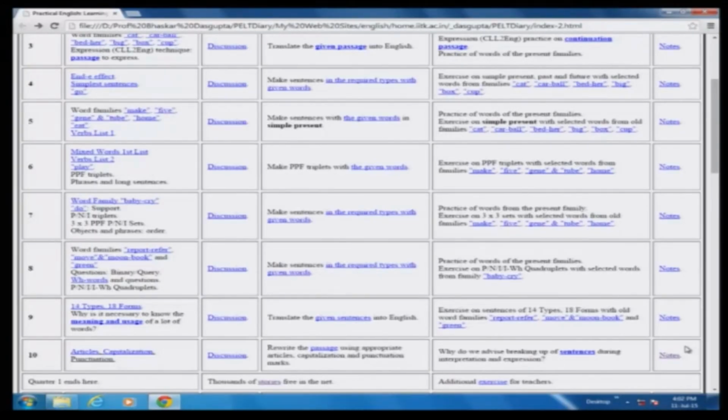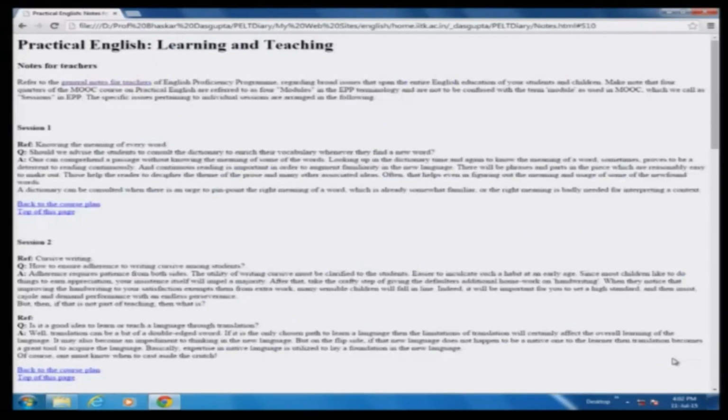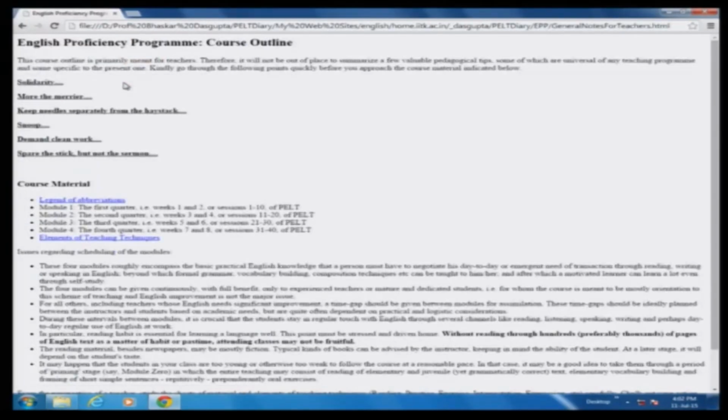That means you may need to cover quarter one, then give a gap of time, and then cover quarter two and so on. Sometimes, depending upon the maturity level of the children, such gaps may be required.